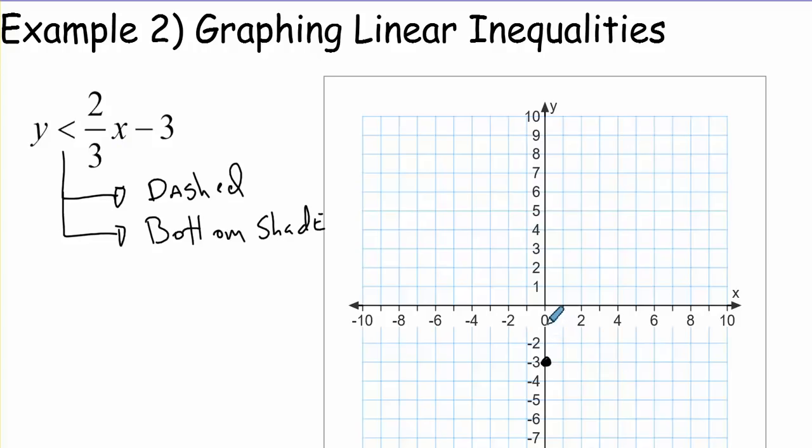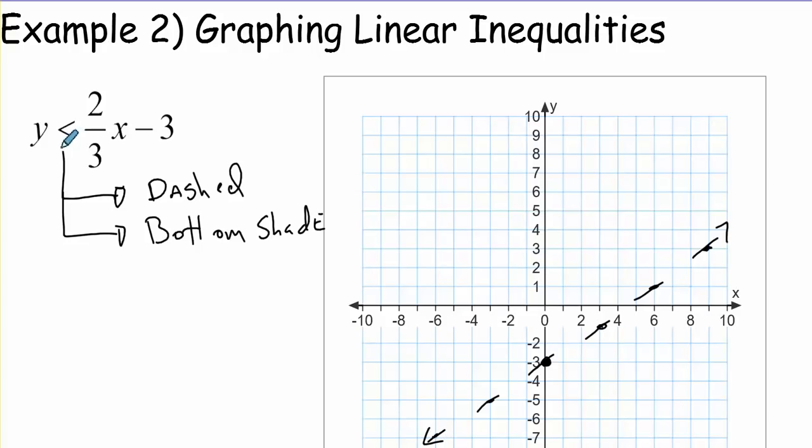So we're going to go up 2, over 3 and put a point, up 2 and over 3 and put a point, up 2 and over 3 and put a point. We can go down 2 and left 3 and put a point, down 2 and left 3 and put a point. And now we'll show that all these points are not solutions because we're using a dashed line, because it doesn't have the equal sign.